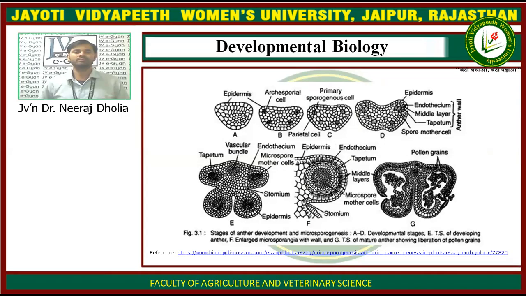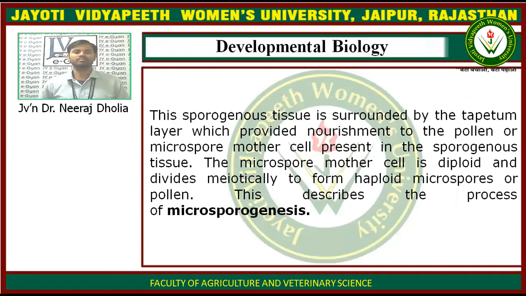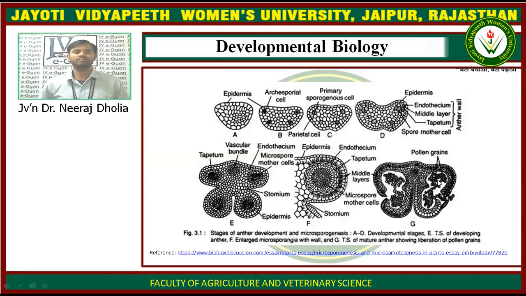So these are the stages of anther development and microsporogenesis. This is the archesporial cell, and it will lead to the development of the sporogenous cell. This is the development of microsporogenesis. And these are the pollen grains which are captured in the anther.